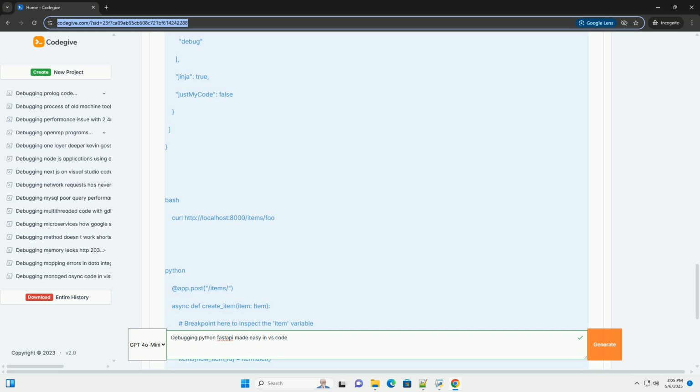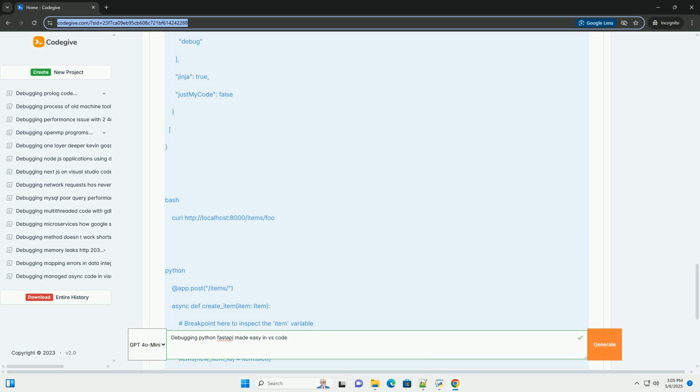Debugging request body validation. If you have issues with request body validation, for example Pydantic validation errors, set a breakpoint at the beginning of your endpoint function. Inspect the item variable, the Pydantic model, to see the values that were passed in the request. Pydantic errors are usually very descriptive, so examine the output carefully.